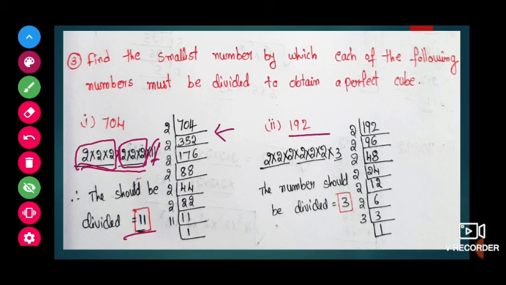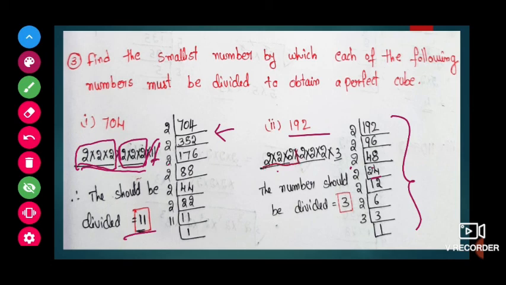Next, 192. Same way, first we have to do the prime factorization. 2 into 96, 2 into 48, 2 into 24, 2 12s, 2 6s, 2 3s and 3 ones. Now 192 can be written as 2 into 2 into 2, 2 into 2 into 2 into 3.